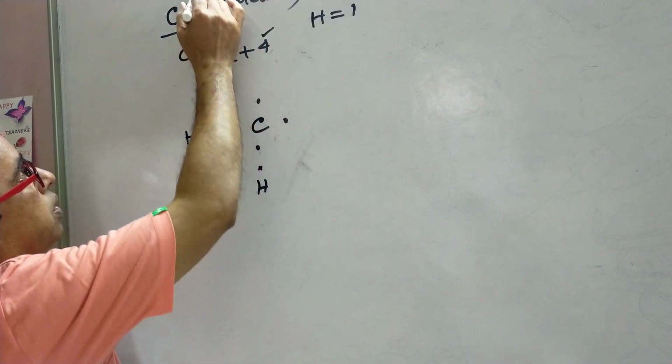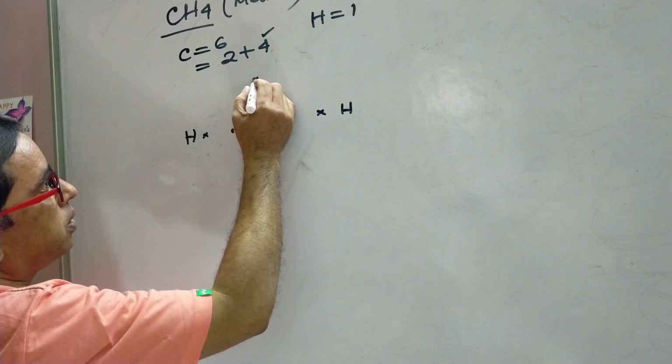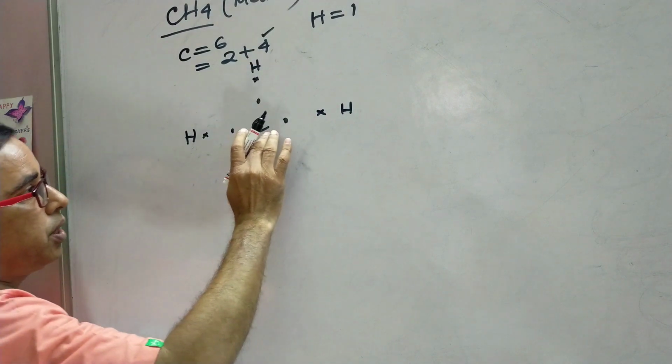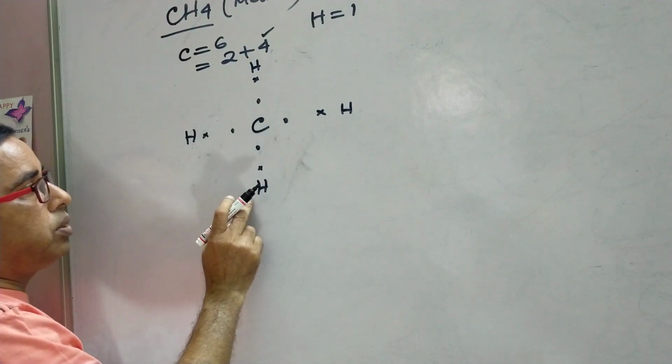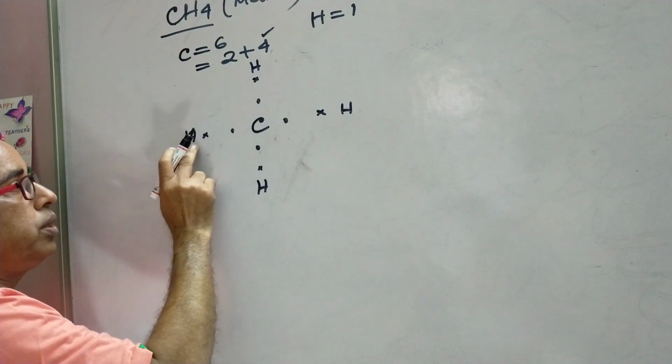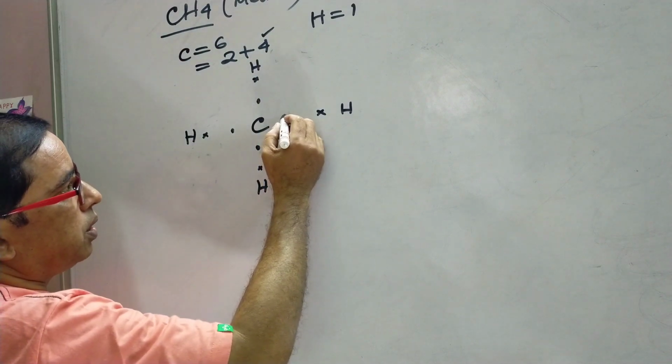How many hydrogen atoms are there? 4 atoms are there, and they are placed like this. Carbon shares 1 electron with this hydrogen atom, and 1 electron with this hydrogen atom, and 1 electron with this hydrogen, and the last one with this hydrogen atom. That can be represented like this.